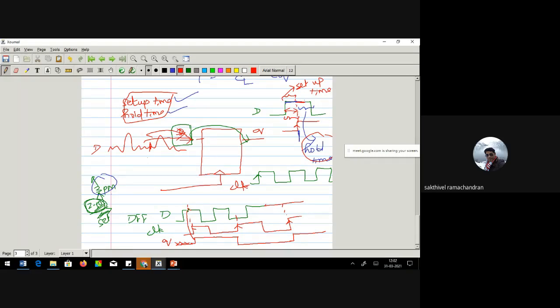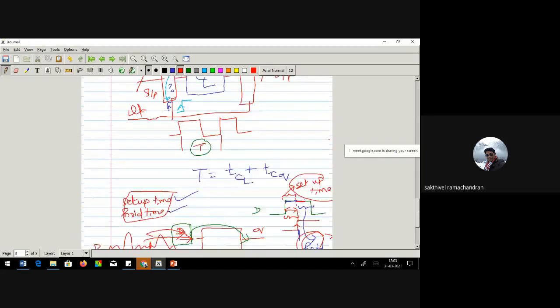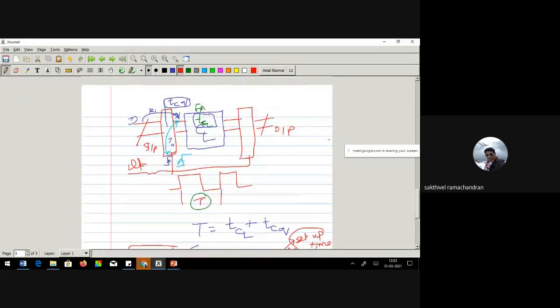Right? So, if any violation takes place in the setup or hold, then definitely that leads to the problem of timing violation. Now you understand? For a flip-flop, what do you mean by setup time? What do you mean by hold time? How this is very important for capturing data and sending on the data. Now let's come back to the original discussion we made.